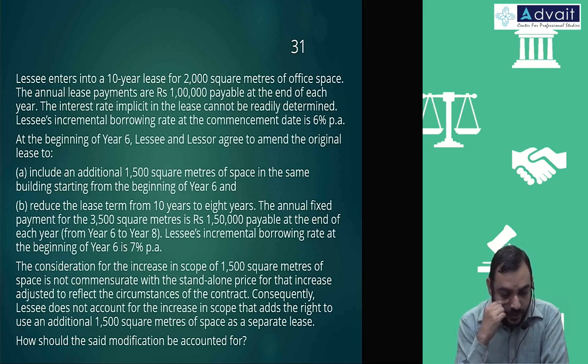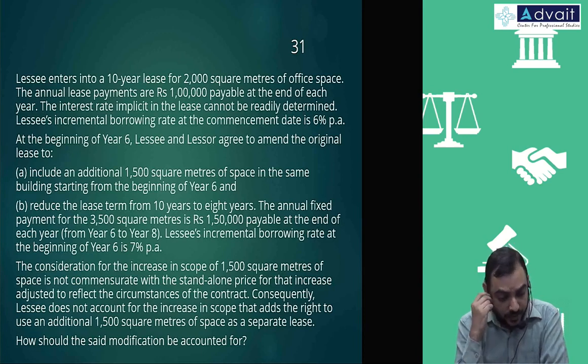Lessee enters into a 10-year lease for 2,000 square meters of office space. The annual lease payments are 1 lakh payable at the end of each year. Interest rate implicit in the lease cannot be readily determined. Lessee's incremental borrowing rate at the commencement date is 6%.